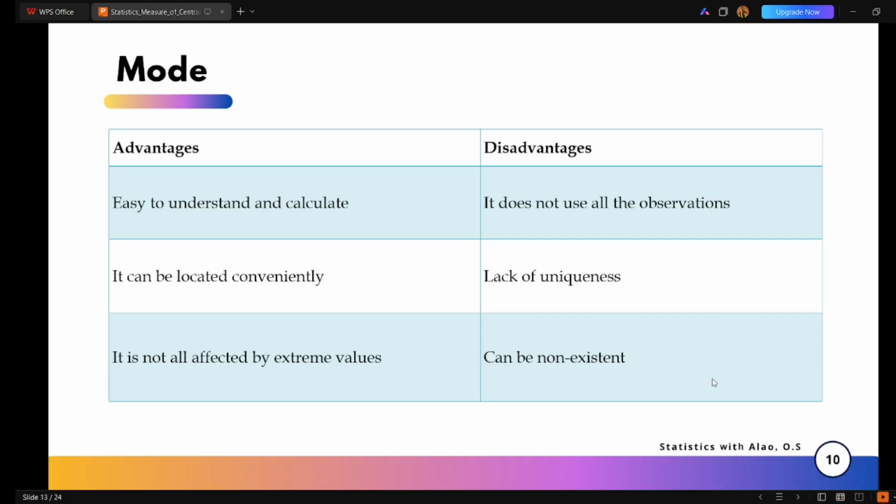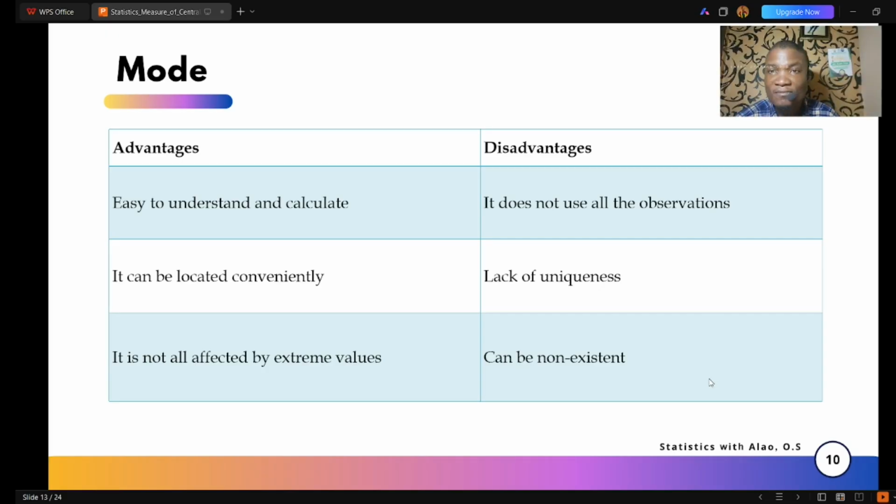It can also be located conveniently. What does that mean? In the case of a histogram, or a bar chart, or any chart, you can find the mode, or even in a data set, just by inspection, you can understand that, oh, this is the mode, right? Because it shows what value is occurring most in that particular distribution. It is not affected by extreme values, that is outliers. No matter how big the value, it is not concerned by the mode. The mode is dealing with the one that occurs frequently in that distribution.